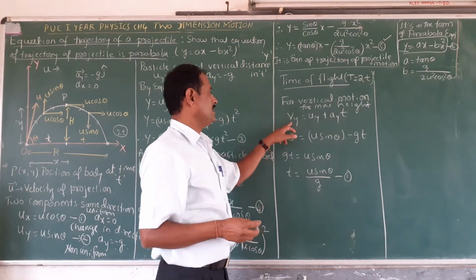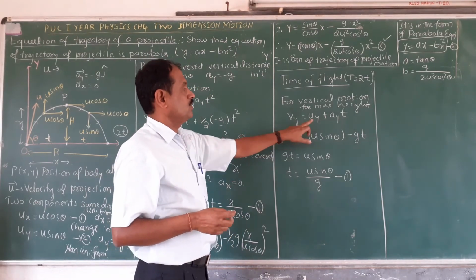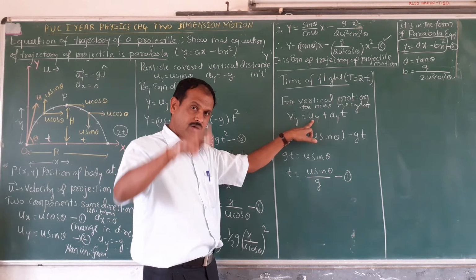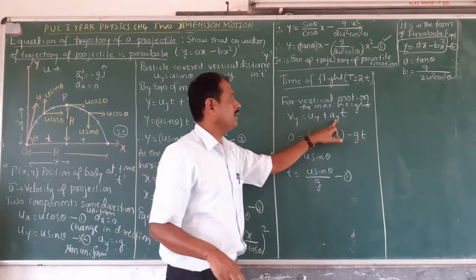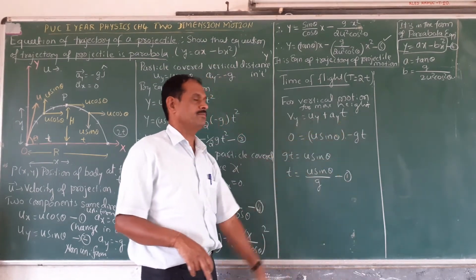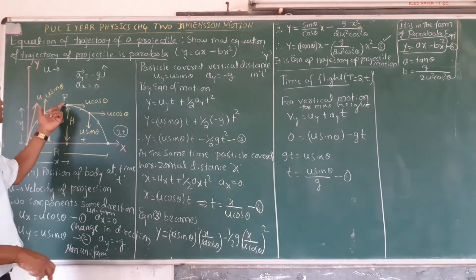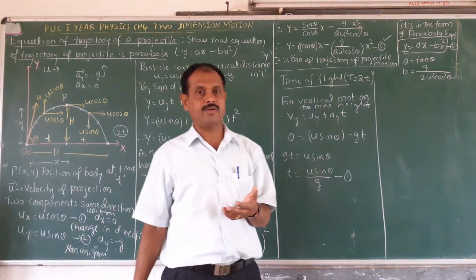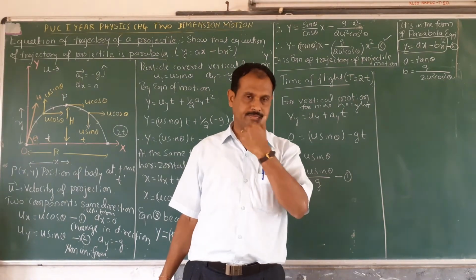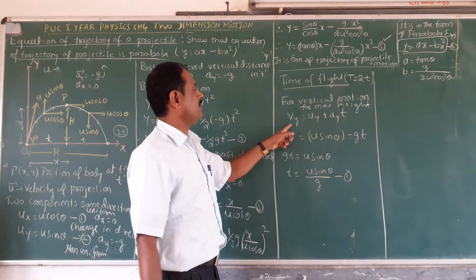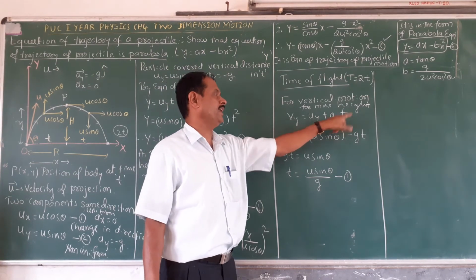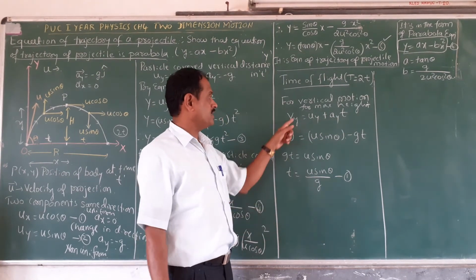Vy is the final velocity, uy is the initial velocity, y indicating along the y axis. ay is the acceleration, t is the time taken for the ascent. Then what is the expression for the final velocity? v is equal to u plus at. Here you take Vy is equal to uy plus ay t.